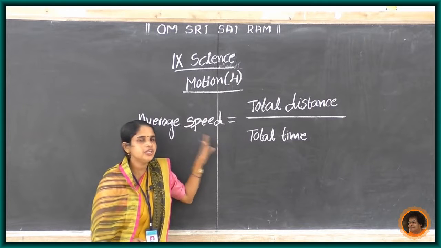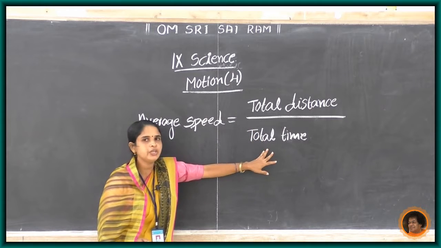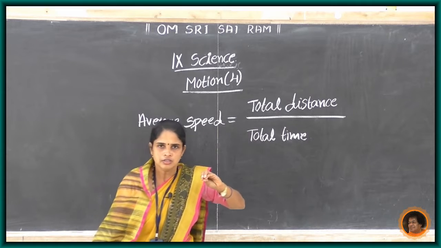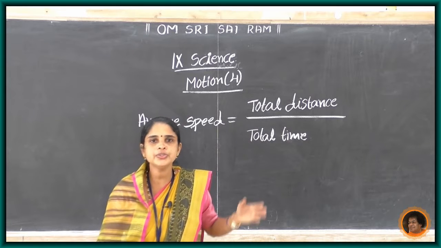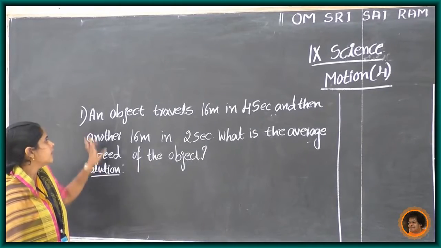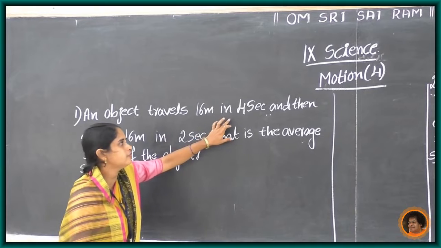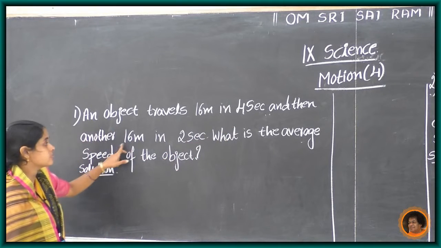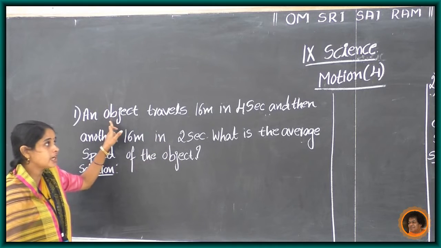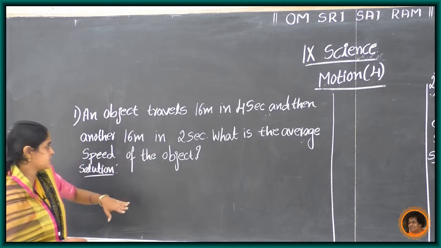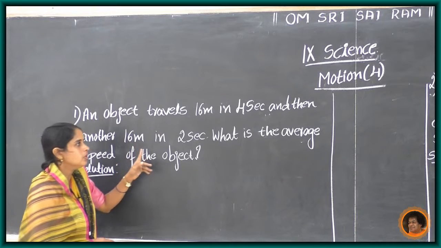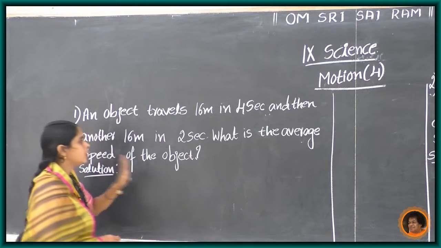How to calculate the average speed? Average speed equals total distance divided by total time. Okay. Now, some problems related to this speed concept. The first problem: an object travels 16 meter in 4 seconds and then another 16 meter in 2 seconds. What is the average speed of the object?